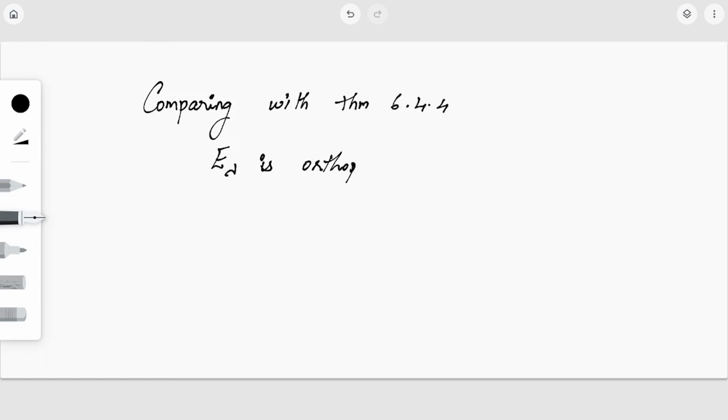In property 6.4.4 we just need the concept of projection, so we have an extra condition here.